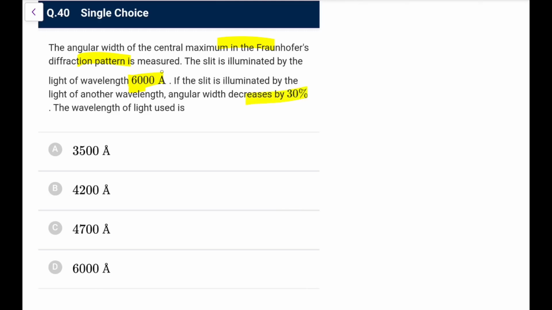So you directly know that the width of the central maxima is proportional to lambda. So it decreases by 30%. That means lambda should also decrease by 30%. So it is 4200 angstrom. Directly you can take it.